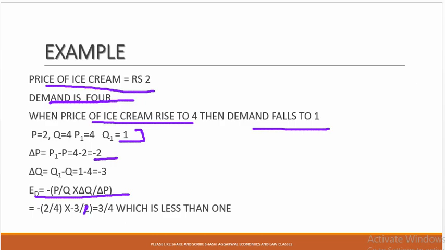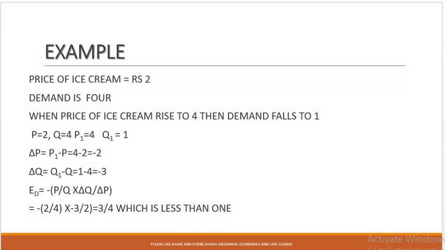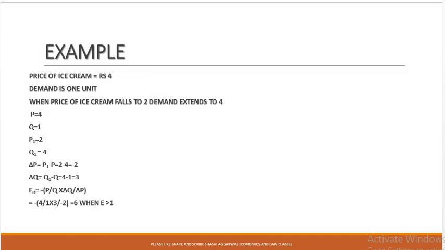This 2 will cut with this, and the minus will also cut, minus multiplied by minus becomes positive, then it becomes 3 by 4, which is less than 1. But this is the limitation of the proportionate method. When we reverse the situation, the answer is not the same. So the formula is revised.